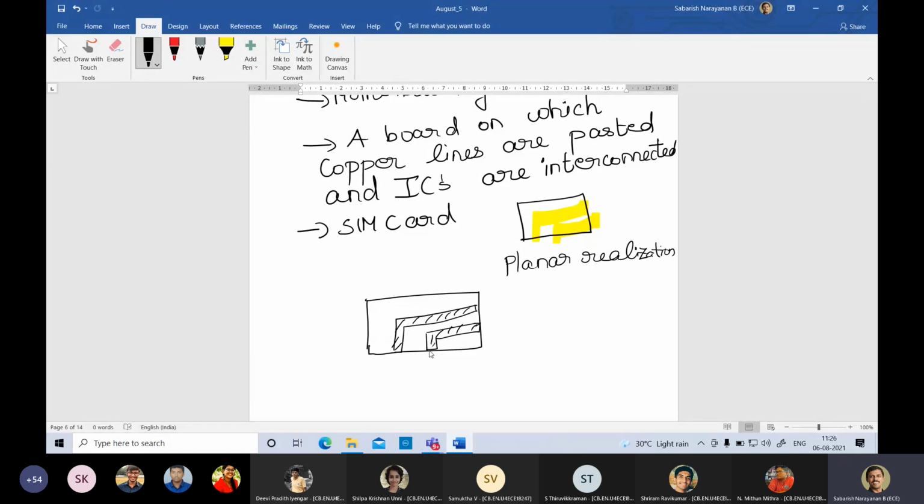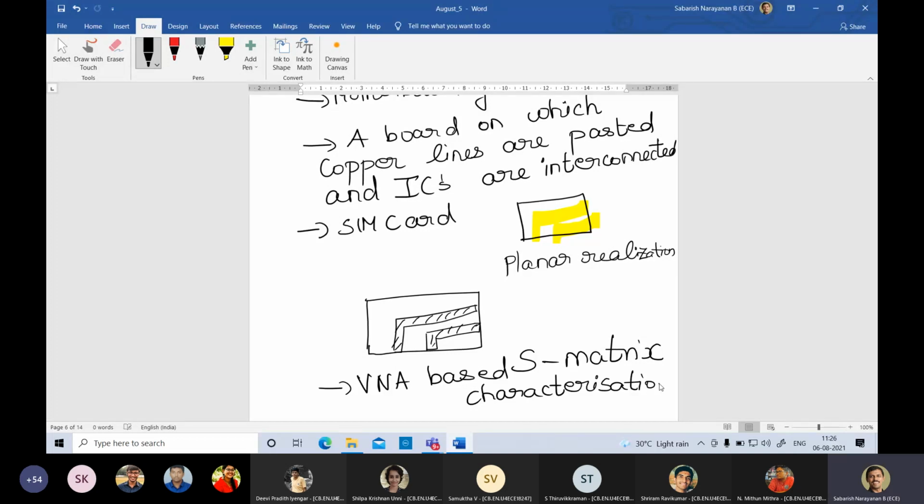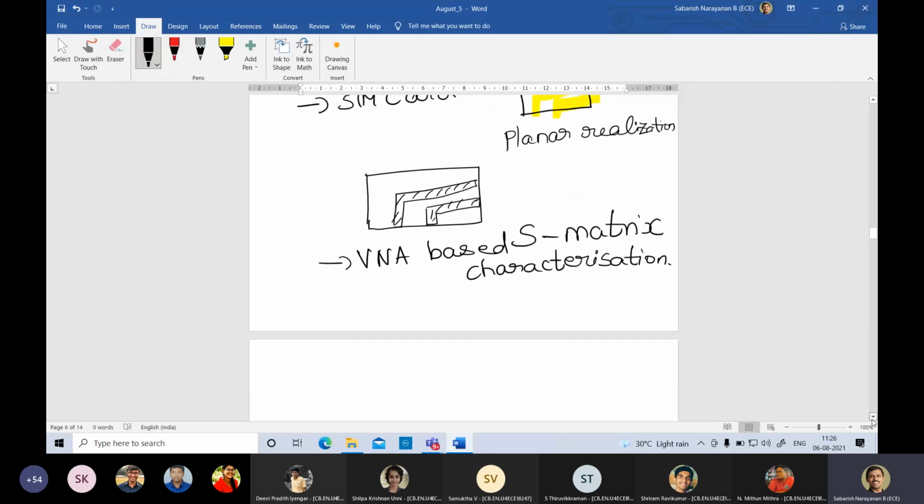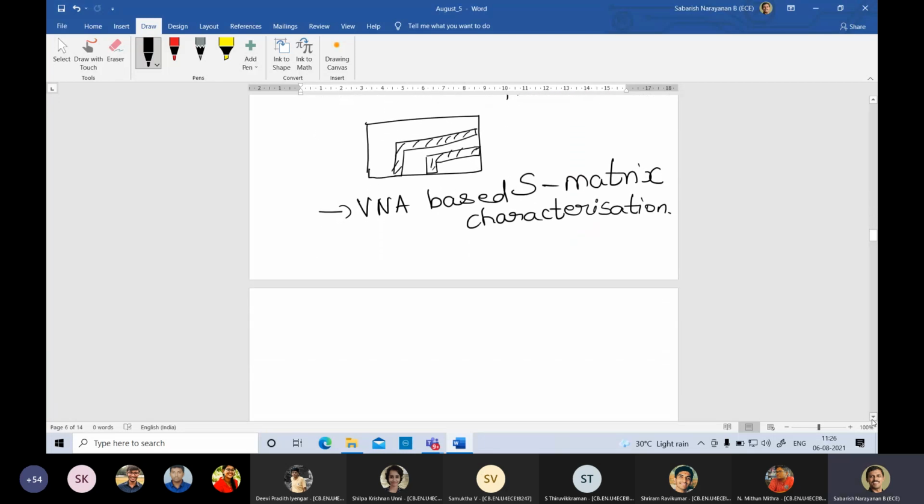Right. So if you take the mobile phone circuitry also, it will be something like this. So all the high frequency realizations are in planar form, and therefore here is where we need VNA based S matrix characterization. Hope I am making my point clear. If I am not making my point clear, it is your duty to stop me and ask me as many questions as you like. Please have patience. I will try to explain to my level best. Right. So hope you get the idea of what the S matrix is.